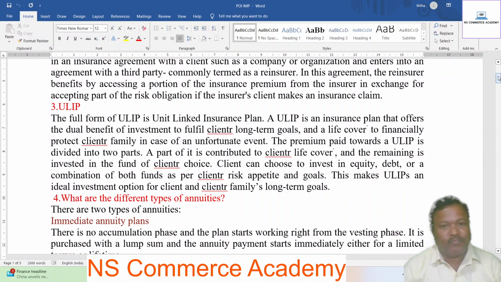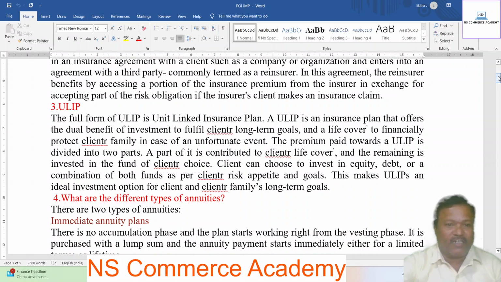A part of it is contributed to the client's life cover and the remaining is invested in the fund of the client's choice. The client can choose to invest in equity, debt, or a combination of both funds as per the client's risk appetite and goals. This makes ULIPs an ideal investment option for the client's and the client's family's long-term goals.